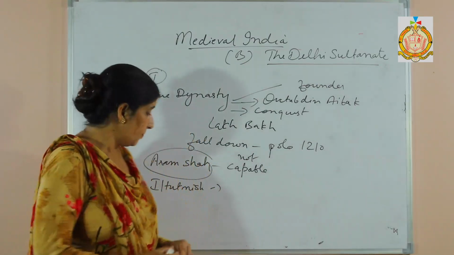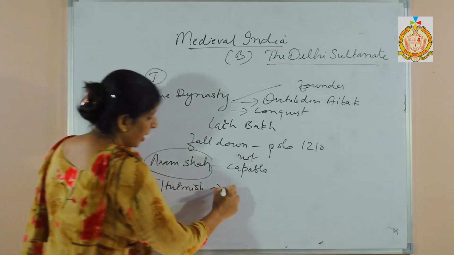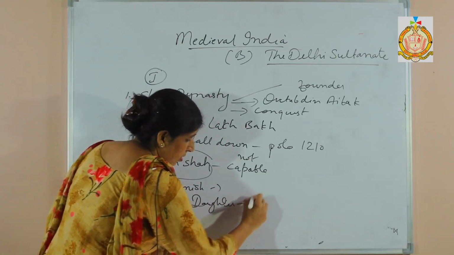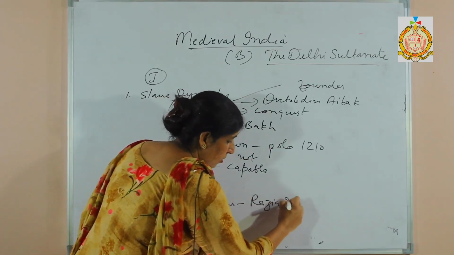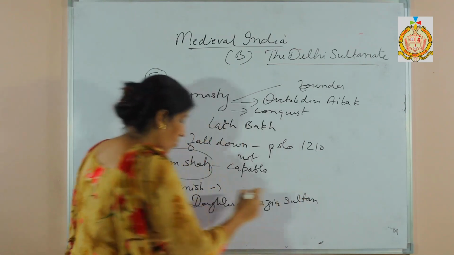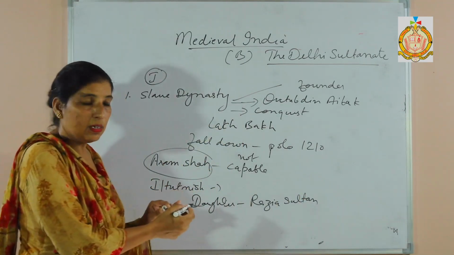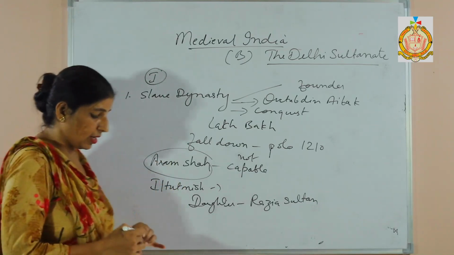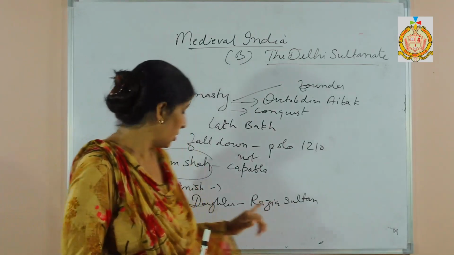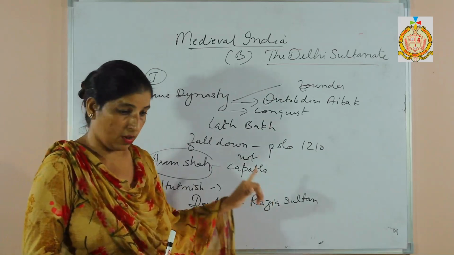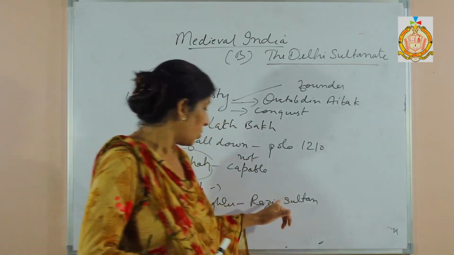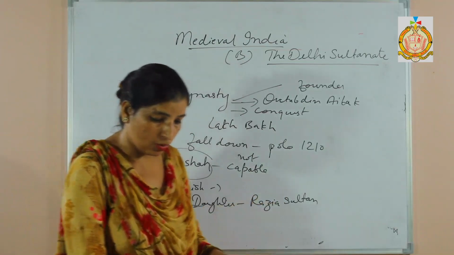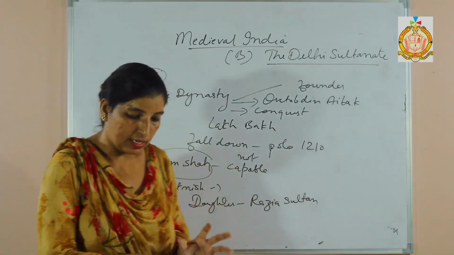Now after that he nominated his daughter, Rajia Sultan. As Iltutmish's sons were not capable of holding the throne, he nominated his daughter. The name of his daughter is Rajia Sultan, a brave ruler. She was a very talented woman, and she took over the charge of the Delhi Sultanate.